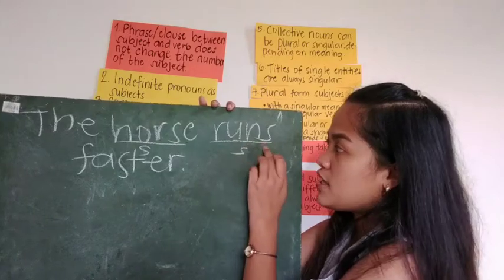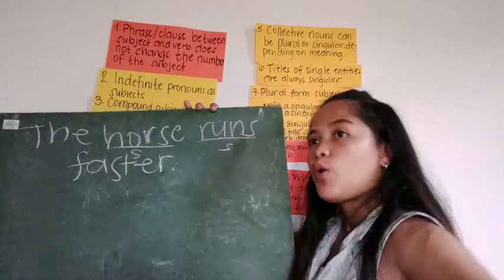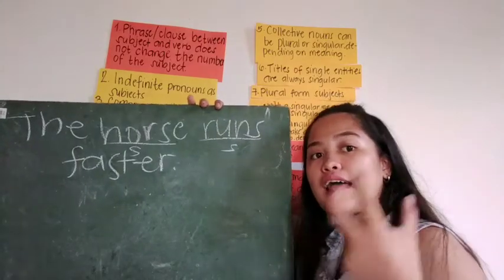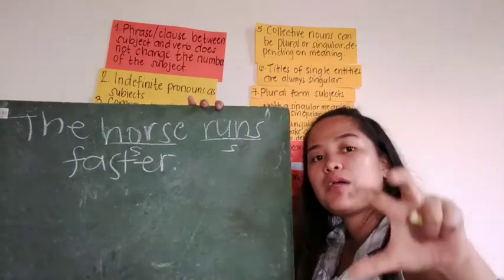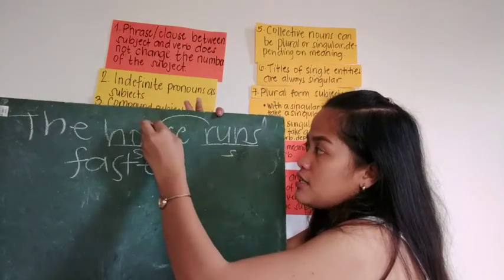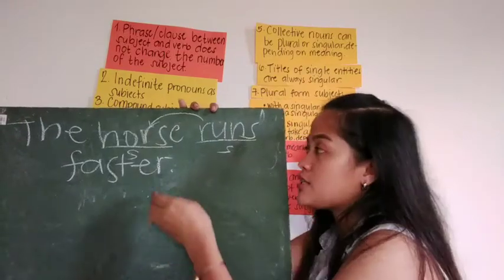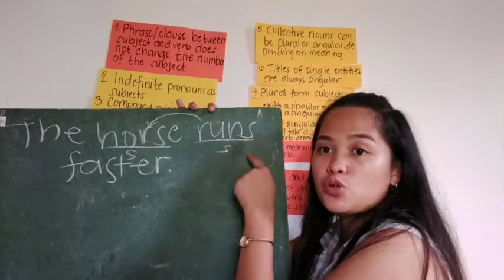But as you can see, there is an s. When a verb has an s on it, it means the noun is singular, and that the verb is singular too.